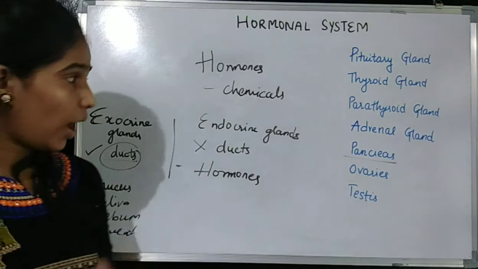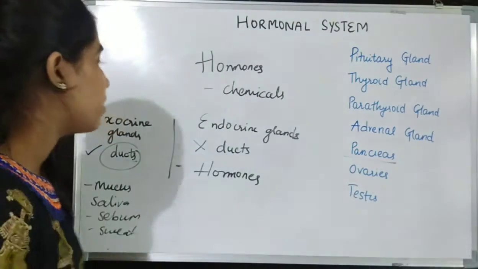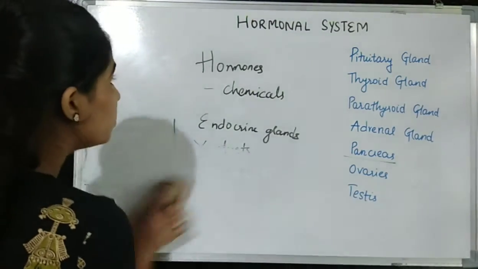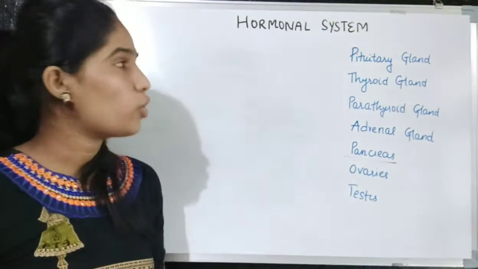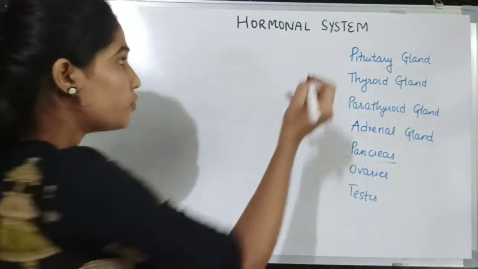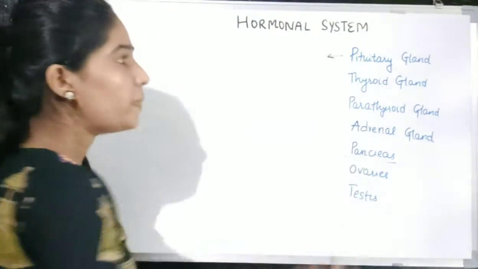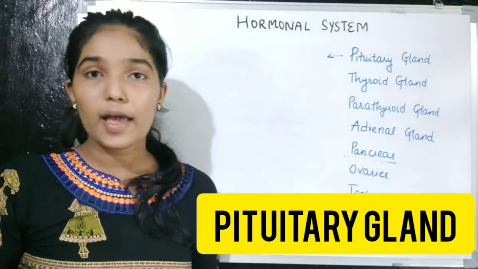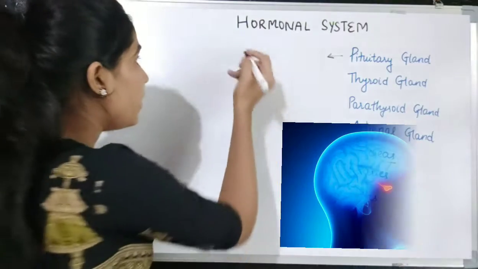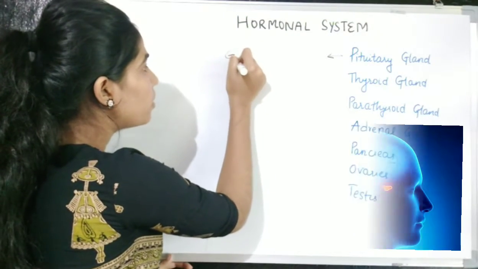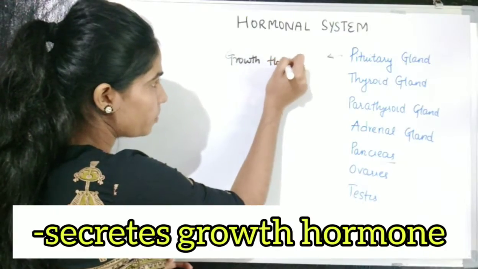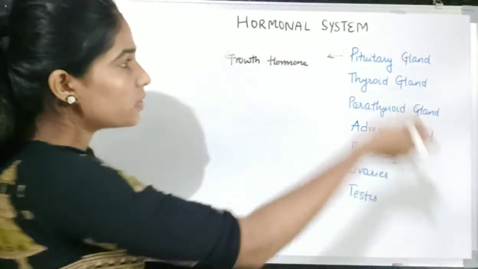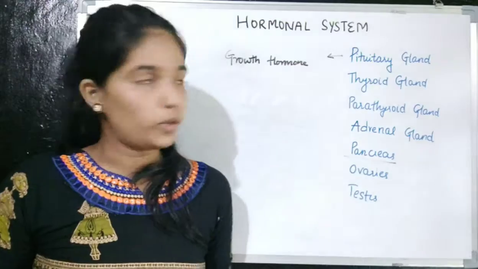Now we are going to learn the main glands of the endocrine system. The first gland is the pituitary gland. This pituitary gland secretes growth hormone.